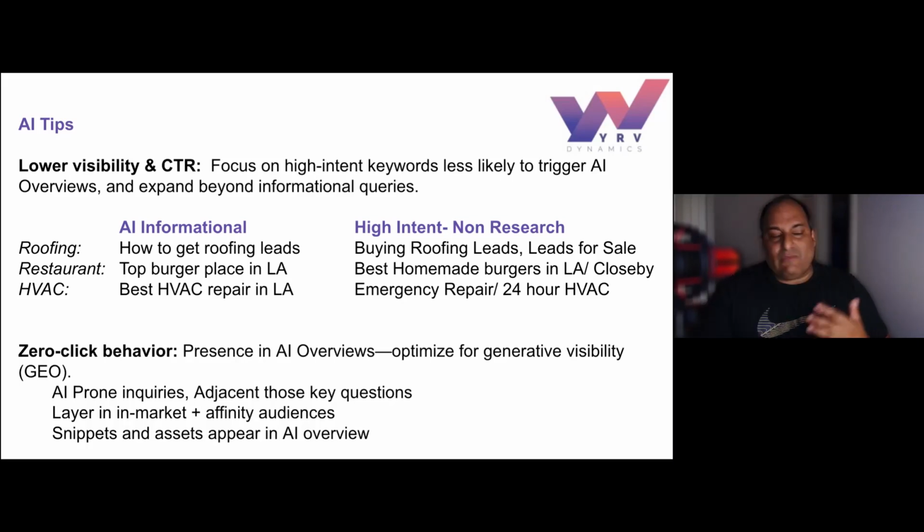So again, we've all been taught, oh yeah, just let it run and don't use any kind of in-market or affinity audiences. Just let the algorithm find it. I'm finding the exact opposite. Use in-market, use affinity audiences, have it learn. And then another thing I want you to do is use snippets, use site links as well. Make sure your site links are question and answer based as well.